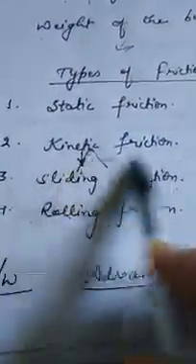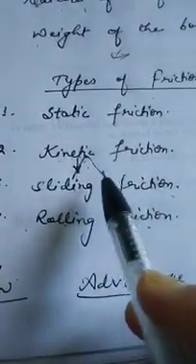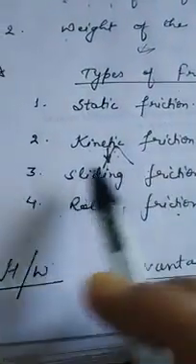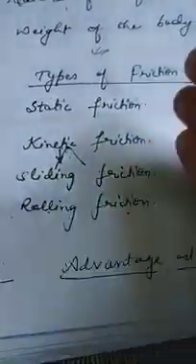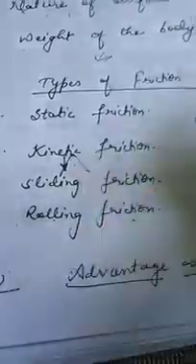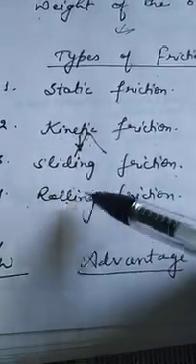Next is kinetic friction. Kinetic means movement, moving. So kinetic friction is the friction that exists between two bodies when the applied force overcomes static friction. Then the body will start moving, and sliding and rolling friction are the two types of kinetic friction.